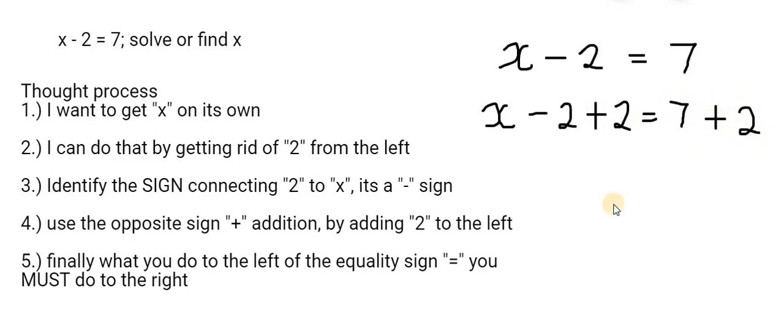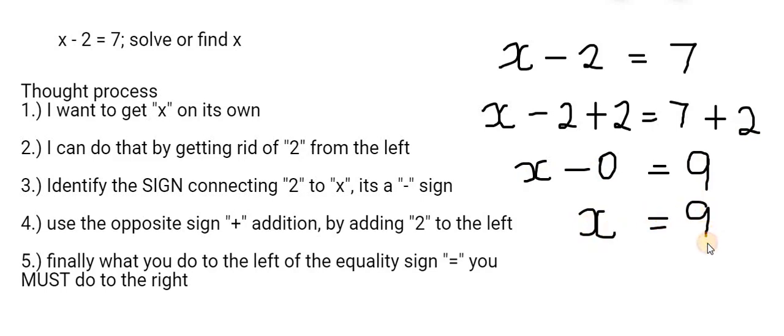Add 2. So on the left, x minus 2 plus 2 minus 0, that's equal to 7 plus 2, 9. X minus 0 is just x, so x is equal to 9.